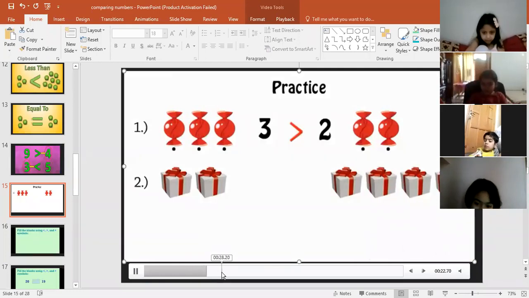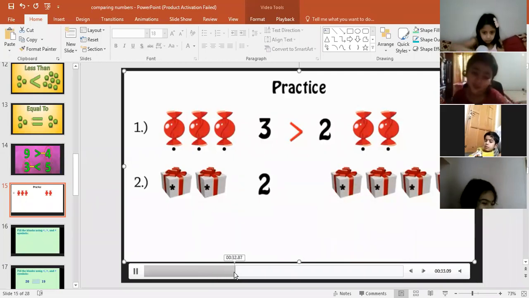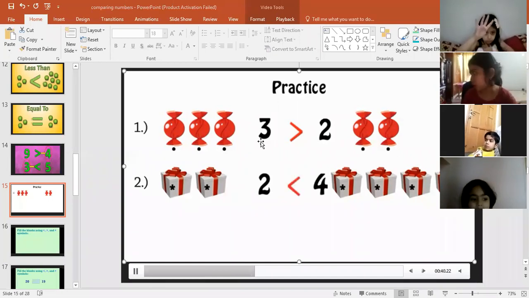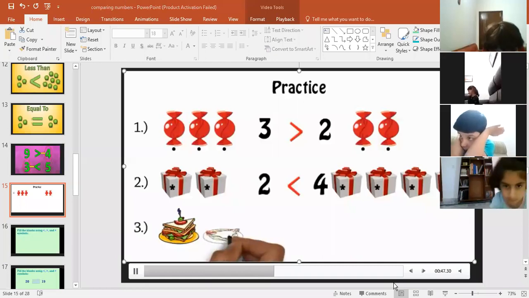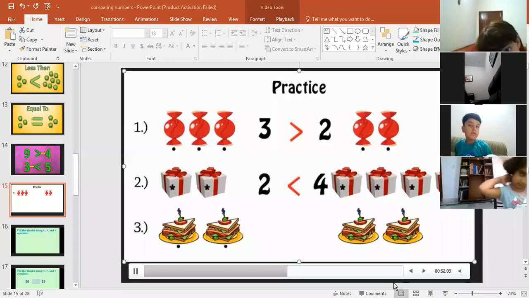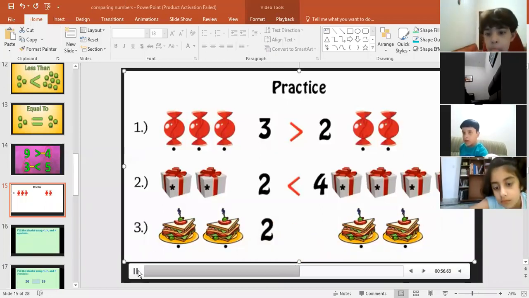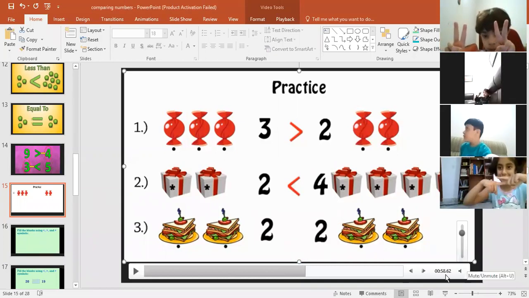Then I asked, and Minal gave the right answer. Let me move toward the third example. Here we are moving toward the third example, and I'll ask again. Yes, Kasim, Nazir, and Gul Fatima. Gul Fatima and Zayan Vastu, you will give me the answer now. 2 and 2. Yes, very good.